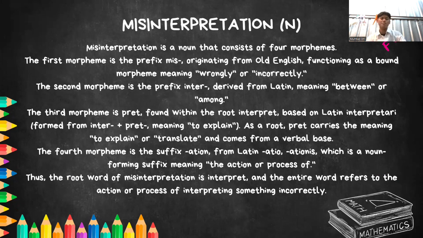The fourth morpheme is the suffix ation, from Latin atio, ationis, which is a noun-forming suffix meaning the action or process of. Thus, the root word of misinterpretation is interpret, and the entire word refers to the action or process of interpreting something incorrectly.